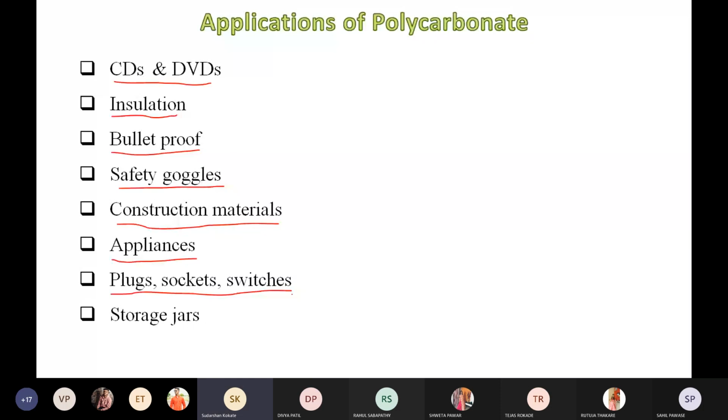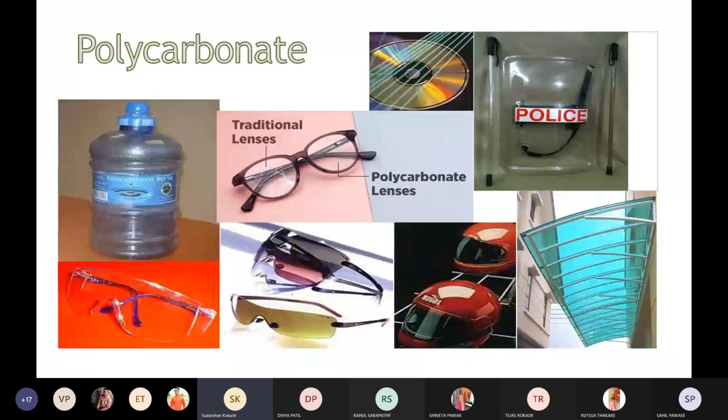See, this is the slide which indicates the pictorial representation of the applications of polycarbonate. Yes, so this is your polycarbonate bottle for storage of water, right? Water jars are made using polycarbonate. This is the first. Second is goggles, because it is a very transparent material. That's why it is useful for making goggles, even traditional lenses, even contact lenses, which are polycarbonate lenses, because of high optical clarity.